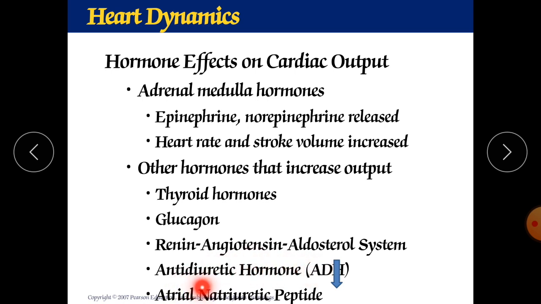Now next is atrial natriuretic peptide. So this is having the negative effect. It is a protein, a peptide which can be released from your atria, right atria especially. And what is the role? They are decreasing your blood pressure. Whenever they activate, they will start to decrease your blood pressure. That's why the arrow is here. It is decreasing your blood pressure.